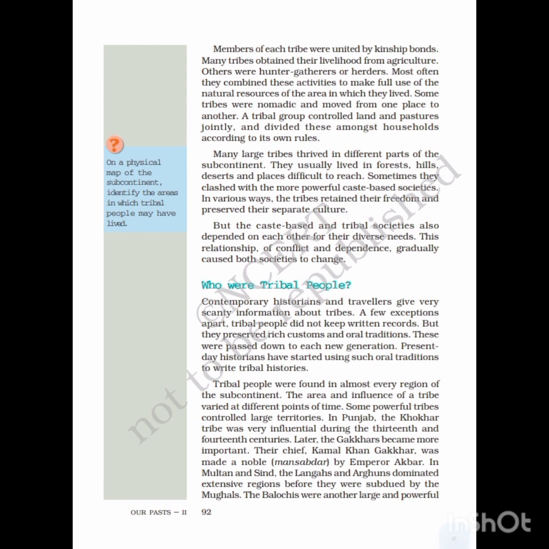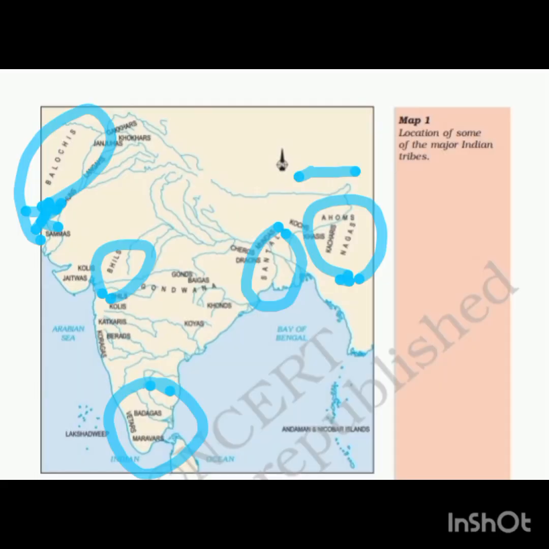Tribal people were found in almost every region of the subcontinent, but the area of influence of a tribe varied at different points of time. Some powerful tribes controlled large territories, like in Punjab, where the Khokhar tribe was very influential during the 13th and 14th centuries. Later, the Gakhars became very important. Their chief, Kamal Khan Gakhar, was made a noble Mansabdar by Emperor Akbar. In Multan and Sindh, the Langahs and Arghuns dominated an extensive region before getting defeated by the Mughals.